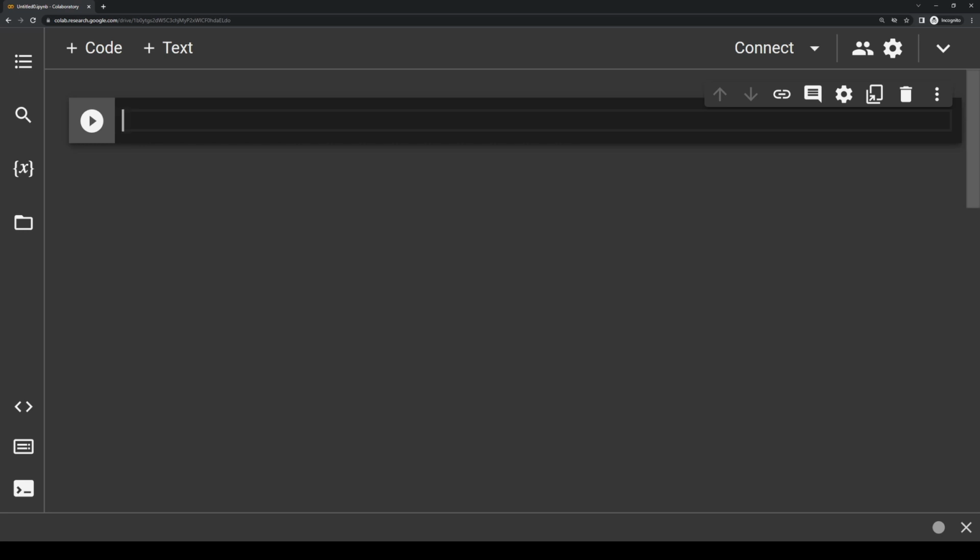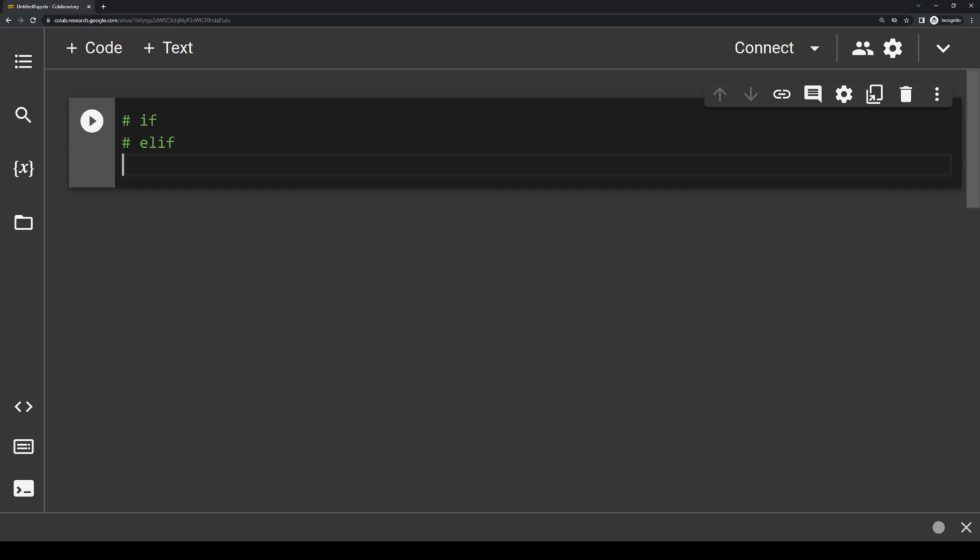These operators become useful when you want to write statements called conditional statements that can control the logic flow of our code. So with conditional statements, we have 3 keywords that we're going to want to know, and I'll just comment these here. So we have if, we have elif, which just stands for else if, and then we also have else. And with these keywords, we use logic operators. So let's say we have a scenario. Let's say I want to run a block of code, but I only want to run it if 5 is less than 10. So let's check that.